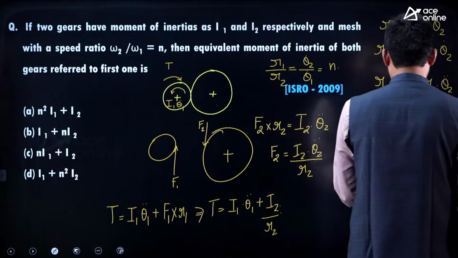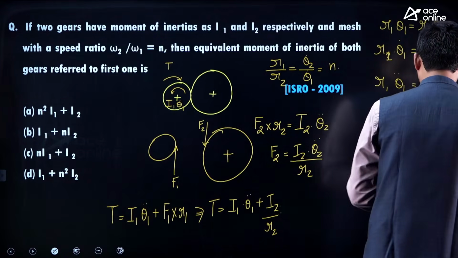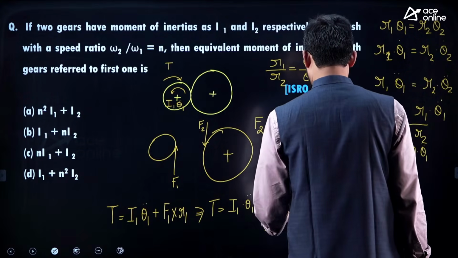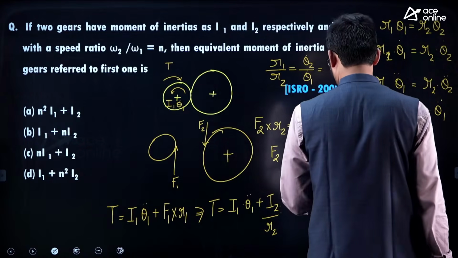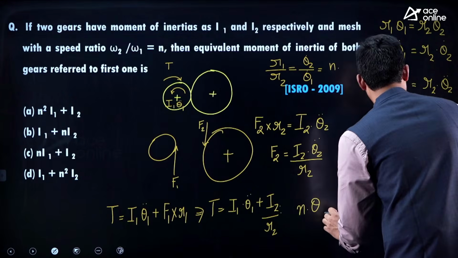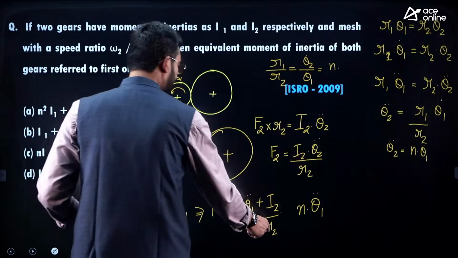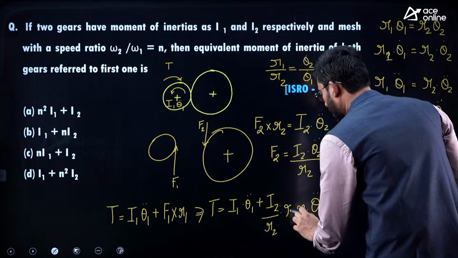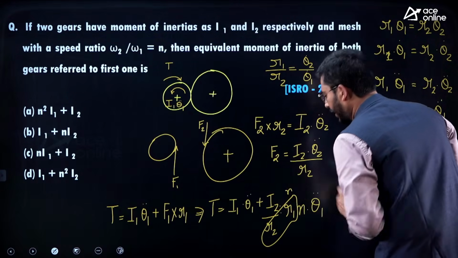Here I have R2 in the denominator and R1 in the numerator, and these two terms can be replaced with n.